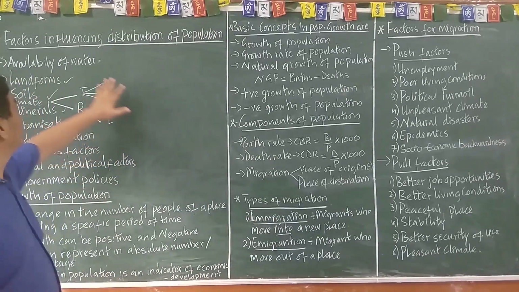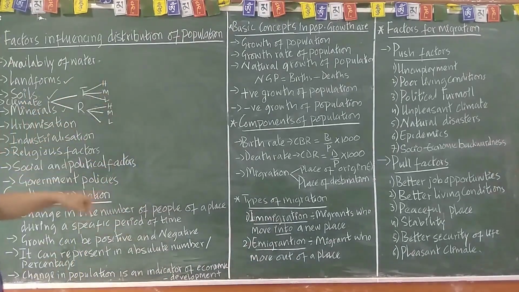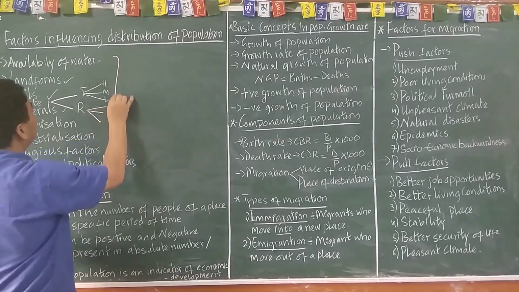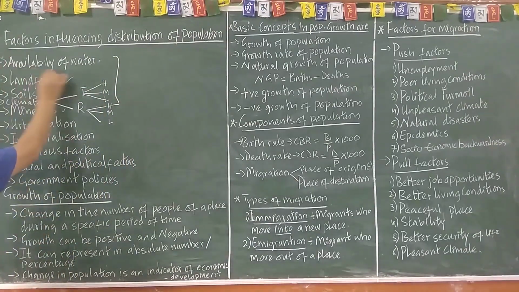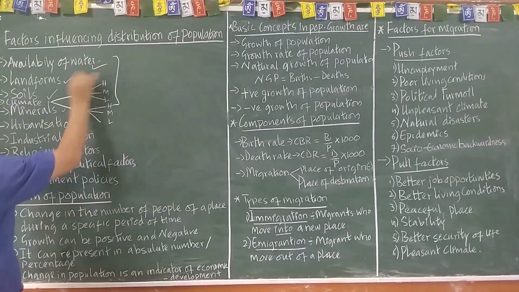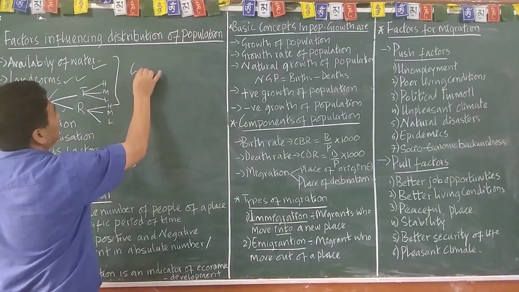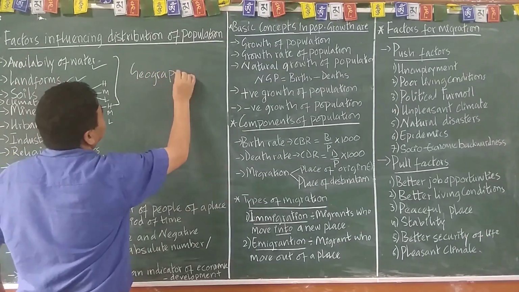So these are the factors, and I'll tell you more about those things later. So all these factors, availability of water, landform, soil, and climate, come under the geographical factors.